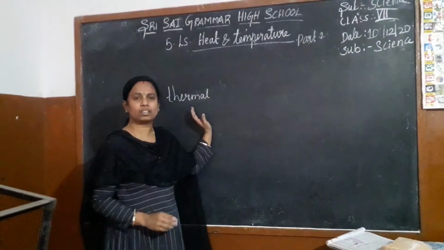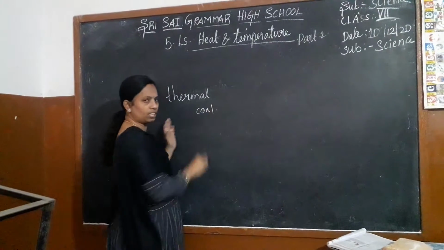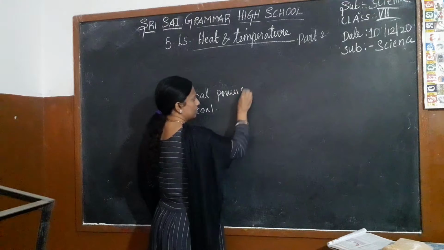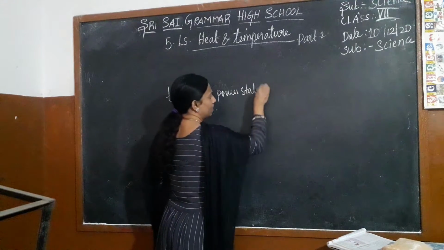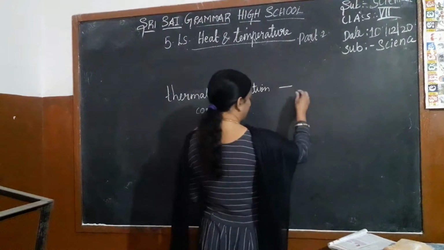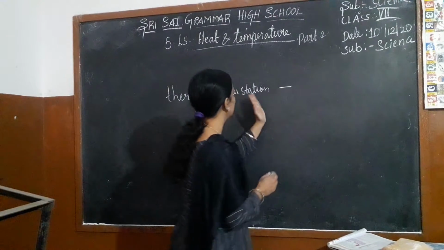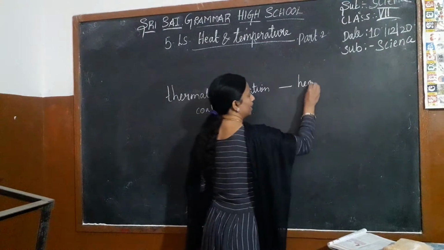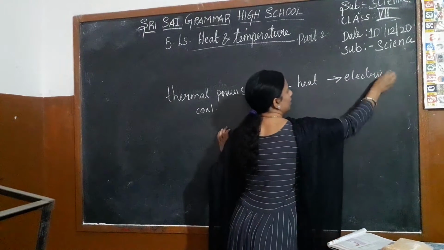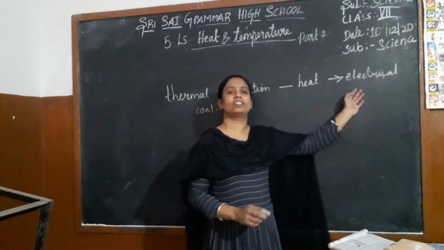Thermal means by using coal and whatever it is. They are using it in the thermal power station. What they are doing? In the power station, they are generating the electricity. They are generating the heat, and from the heat they are converting it into electrical energy. From the thermal power station, what we are getting? We are getting the electricity.